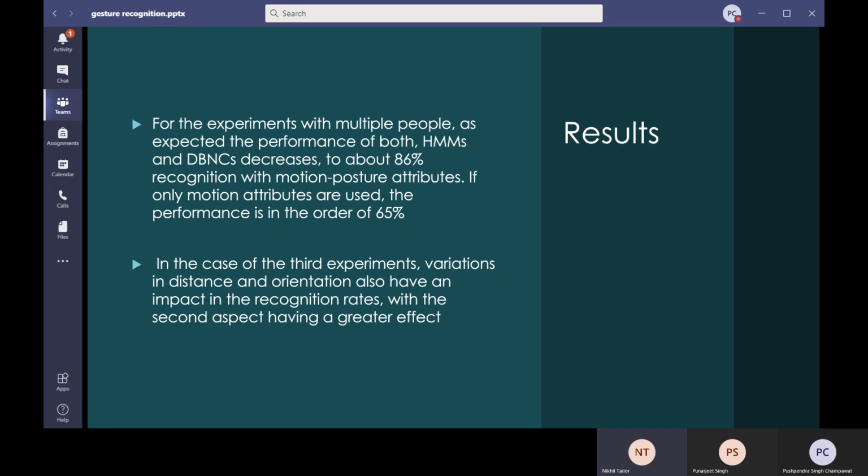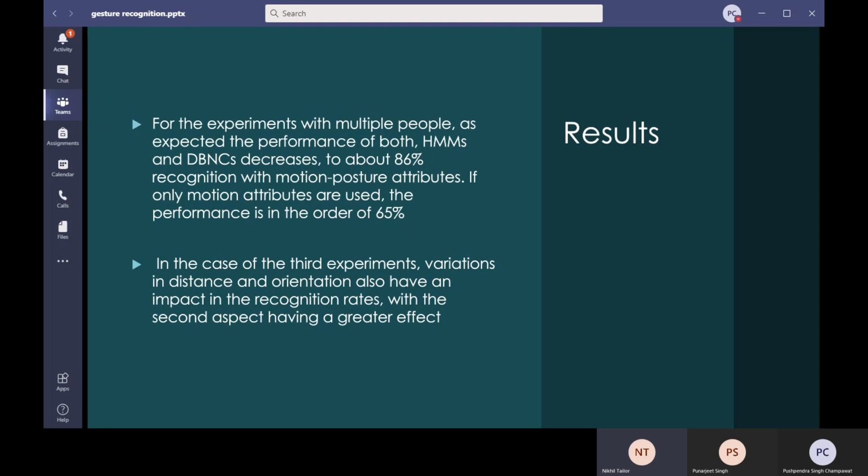Now, concluding our slides. In this presentation, we have learned what gesture recognition is and how we can use dynamic Bayesian networks for gesture recognition.